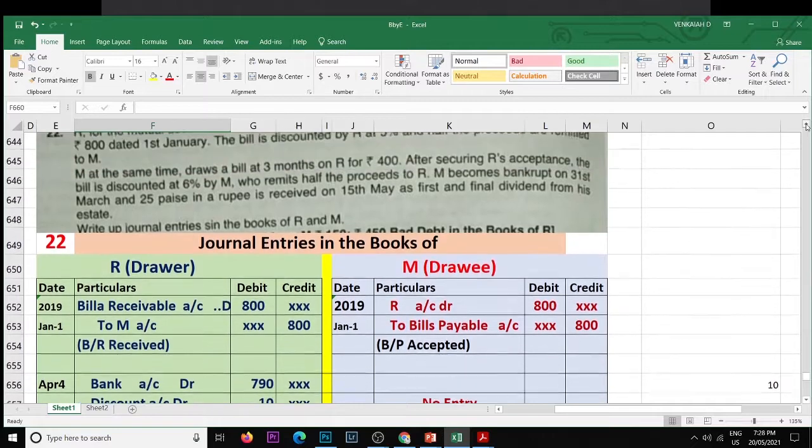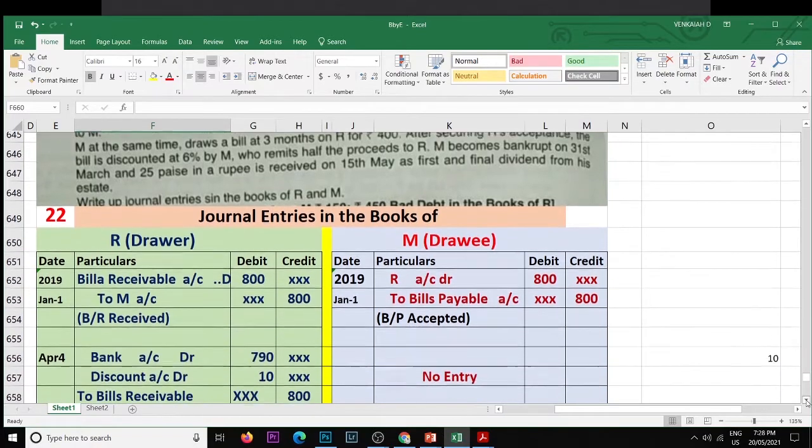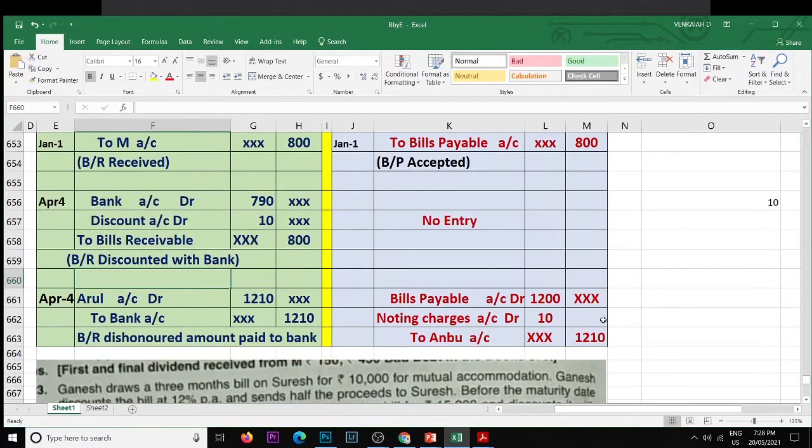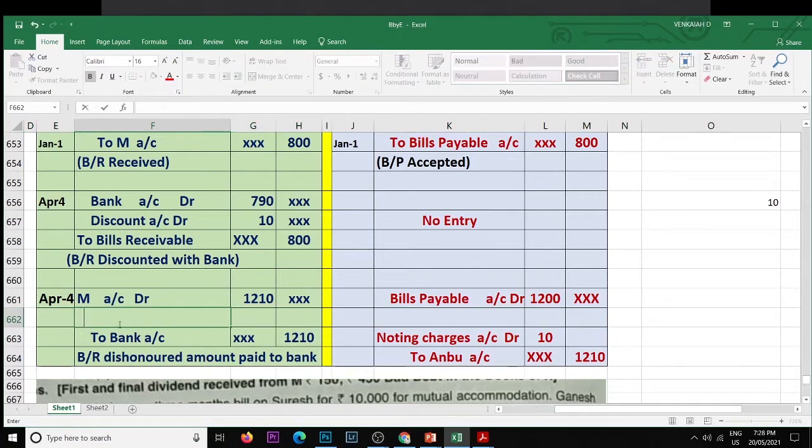So the bill is discounted by R at 5% and half of the proceeds are remitted to M. So now we will send half of the proceeds to M. M account debit to discount account and to cash account.